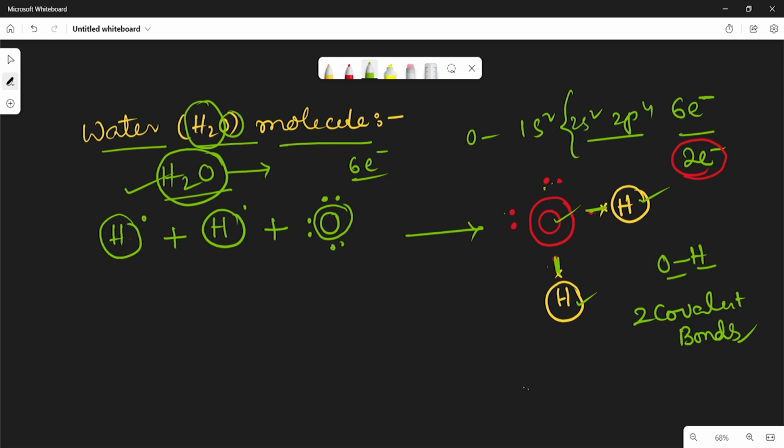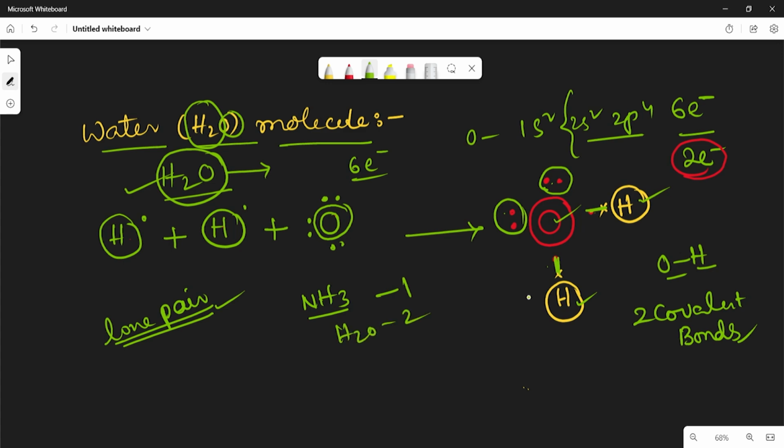So here also in this case, 2 pairs of electrons remain. Those are called lone pairs of electrons. We will discuss these lone pairs in the next class. Already in case of ammonia there is 1 lone pair of electrons. But in case of the water molecule there are 2 lone pairs of electrons. So why these lone pairs are not involved in the bond, we will discuss in the next video. So in the water molecule, in between the oxygen and hydrogen, 2 covalent bonds are formed.